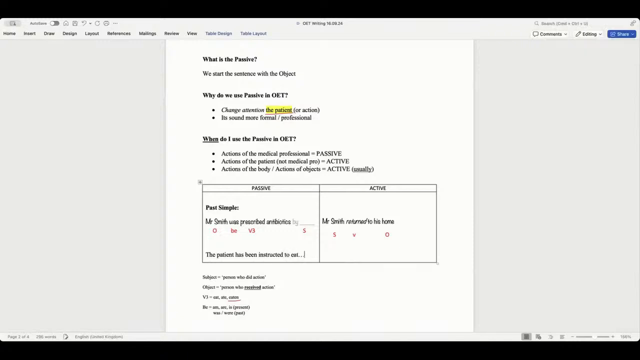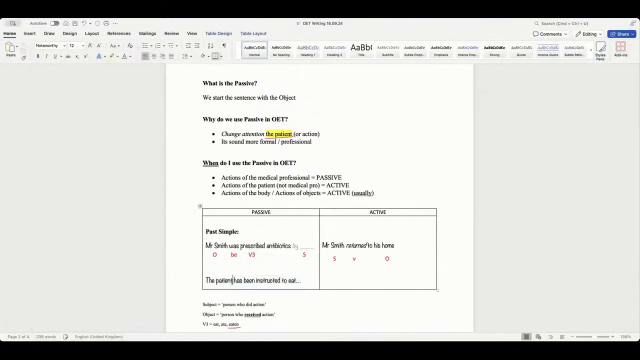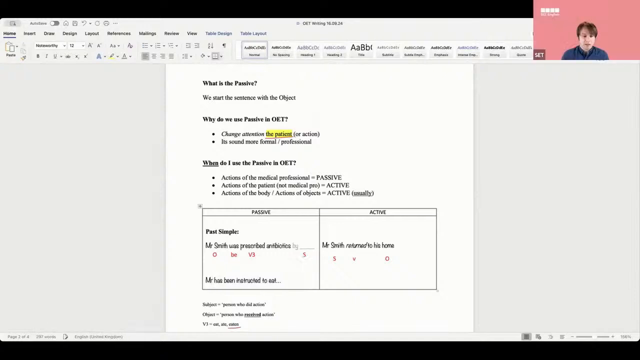This is present perfect passive. Yeah, and do we say "the patient" in OET? No, we don't say that, we say the name. So we could say Mr. Smith has been instructed to eat.